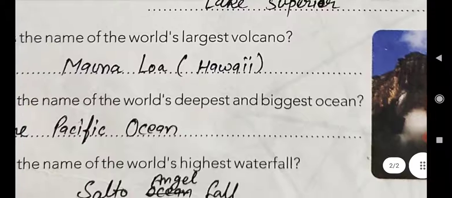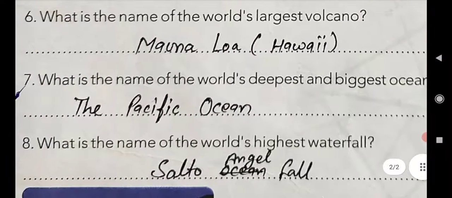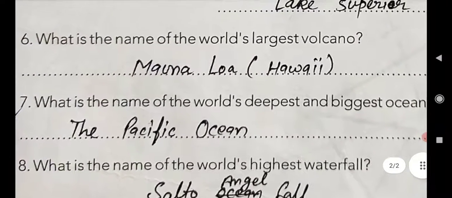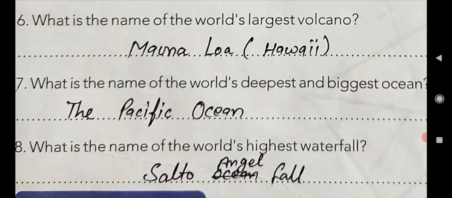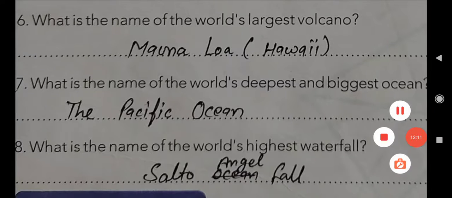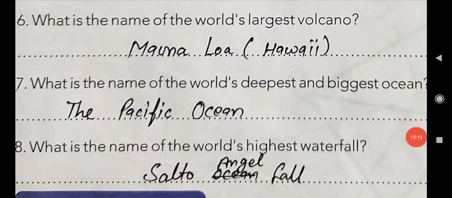Now come to question number 6. What is the name of the world's largest volcano? Mauna Loa, that is also known as Hawaii.